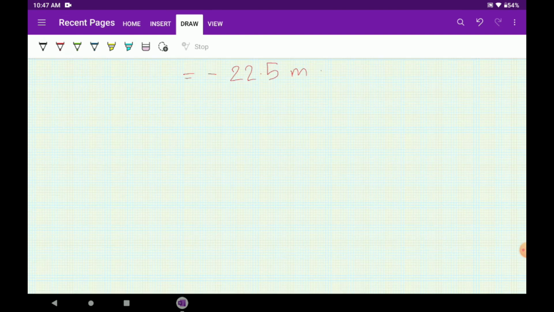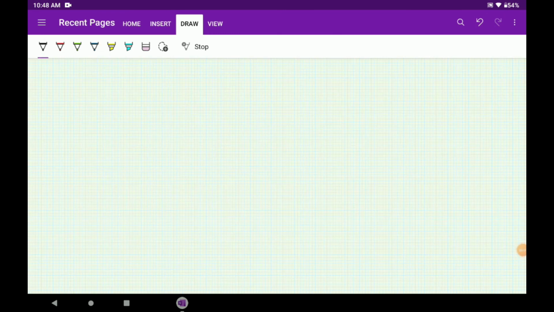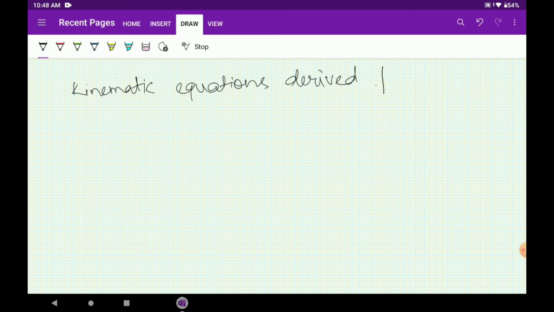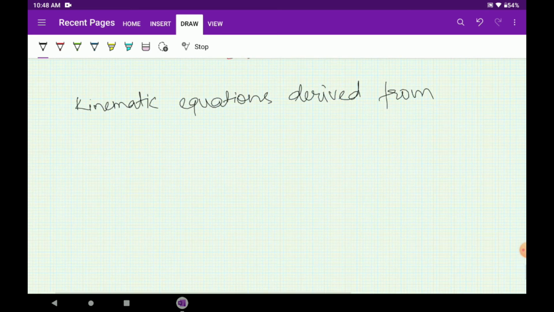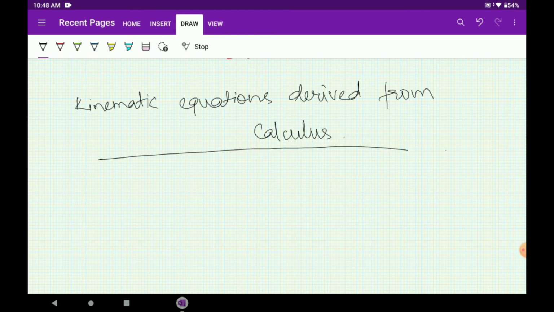And now finally I'll be showing a bit of how kinematic equations are derived from calculus. That will be a part for the +1 and +2 students, but you can also check them out. It's very easy. Calculus is nothing different. I'll be showing them now. So now I'm going for kinematics equations derived from calculus. Very interesting calculus, I must say.